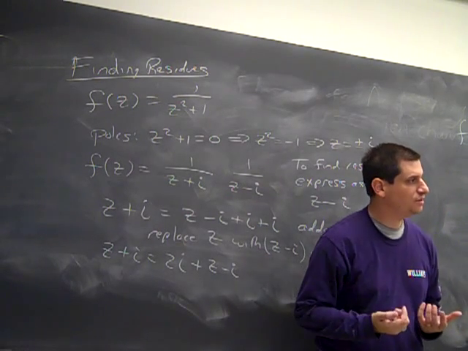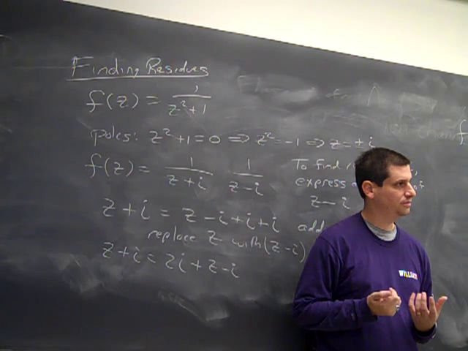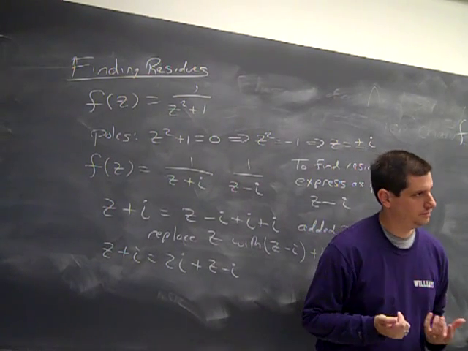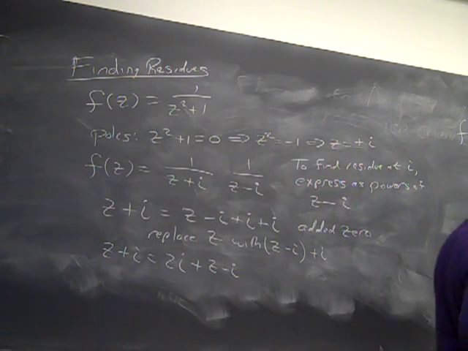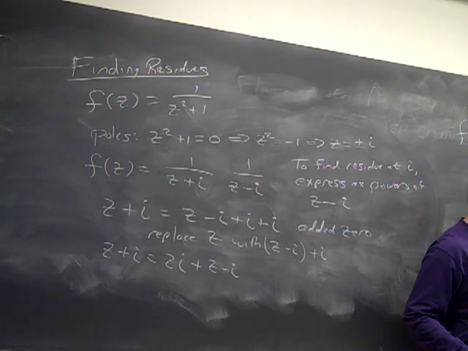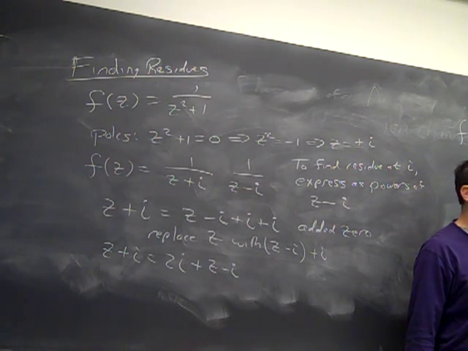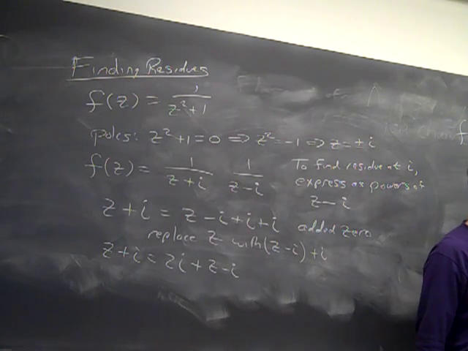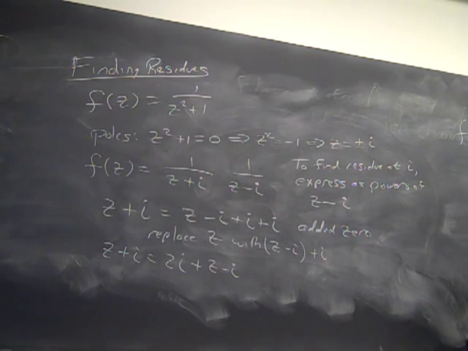If I'm trying to calculate the residue at i, what is z close to? i. So z minus i is really small. 2i is extremely large relative to it. I'm going to pull out the 2i. And I get 1 over z minus i, 1 over 2i, and then 1 over 1 plus z minus i over 2i.